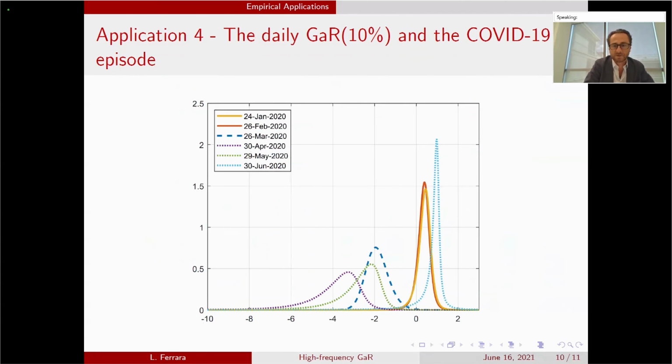As soon as we enter the crisis, at the end of March, end of April, end of May, we have a shift to the left of the distribution, something that we expect. We can do this on a daily basis. Each day we can provide this kind of graph, and we think that is useful. Then you see that at the end of June, we go back to the pre-crisis level, mainly due to the impact of the ECB on financial markets.